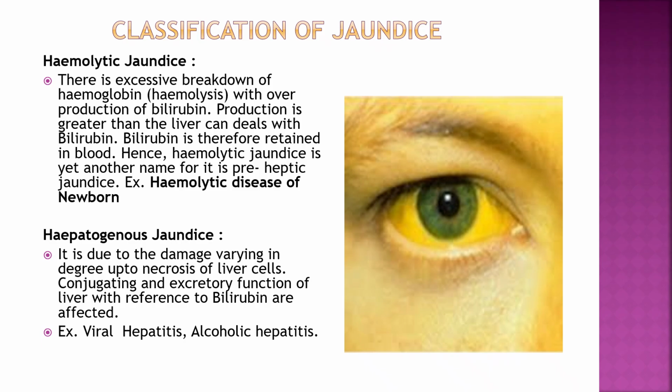It is due to damage of the liver cells, maybe up to necrosis of the liver cells, and in that the conjugating and excretory function of the liver is affected. Examples of hepatic jaundice are viral hepatitis, alcoholic hepatitis, or cirrhosis, that is fibrosis of the liver. In that, conjugated bilirubin is increased, total bilirubin is increased, and liver enzymes are also increased because of the damage to the liver cells.